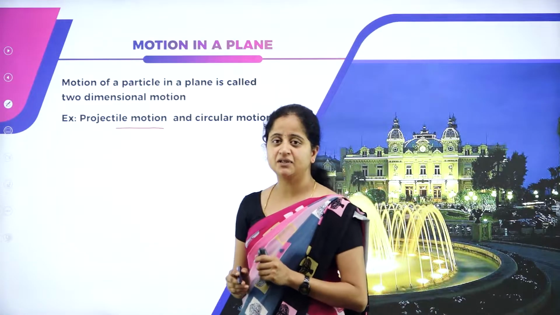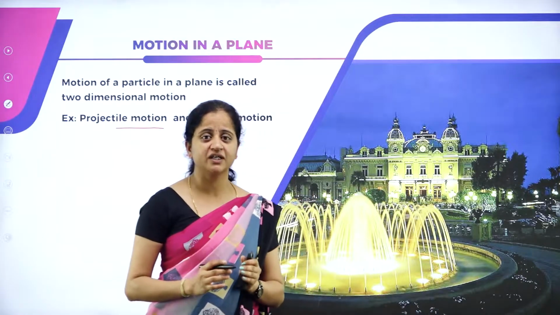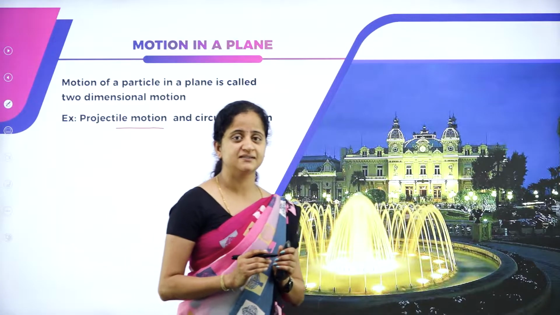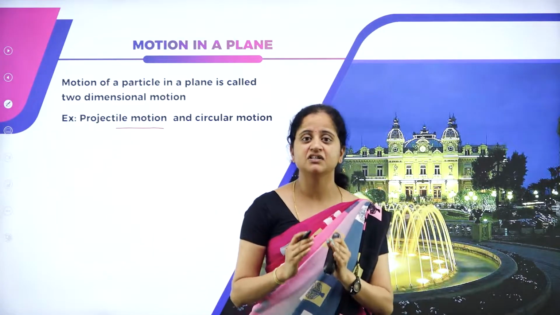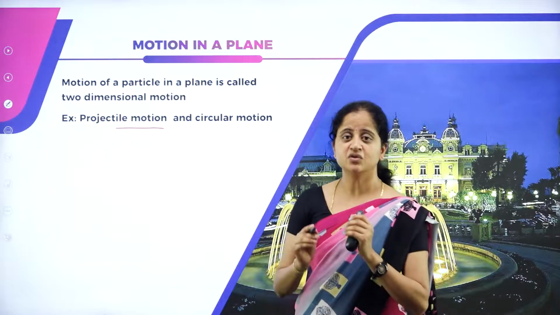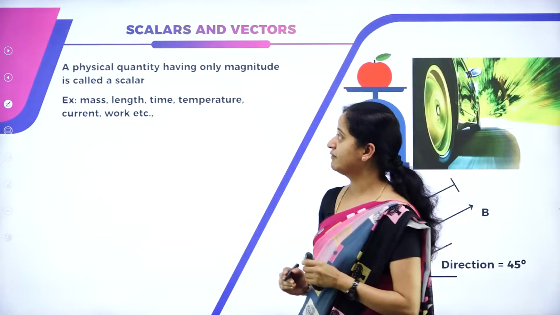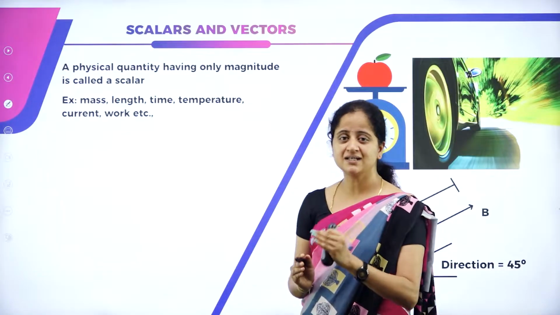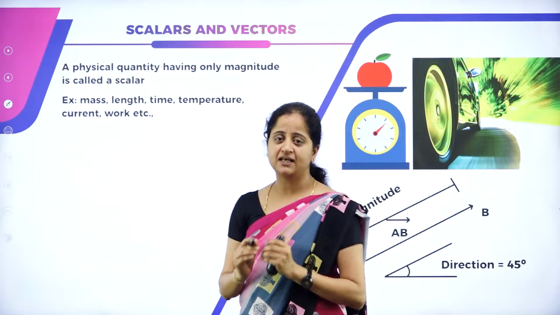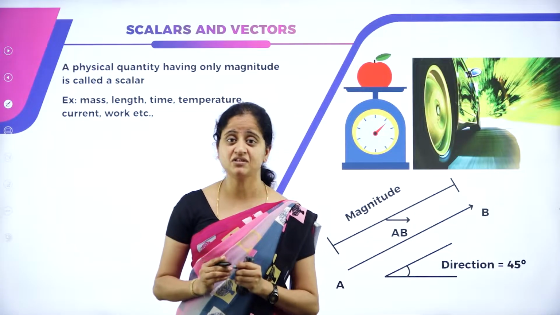So in this chapter called motion in a plane, we are going to understand many laws and theories of a particle which is moving two-dimensionally. To understand this, we must have knowledge about scalars and vectors. What is a scalar and a vector? Why do we have to study this?